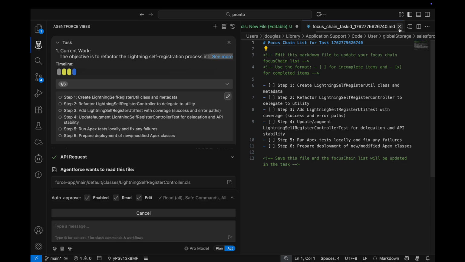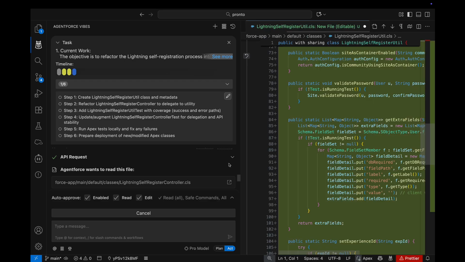And because these to-do lists are stored as markdown files, I can open them, edit, reorder, or add new steps at any point, and Agentforce will automatically sync the updates.